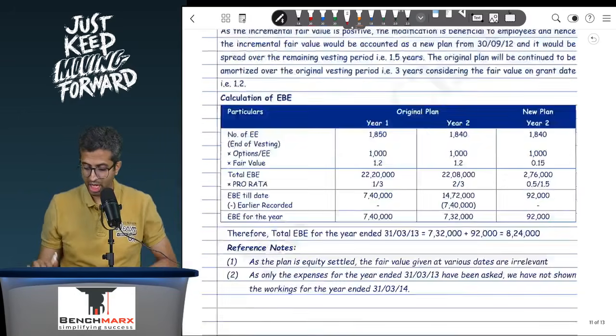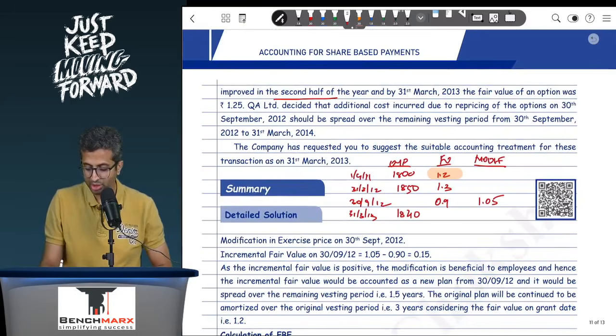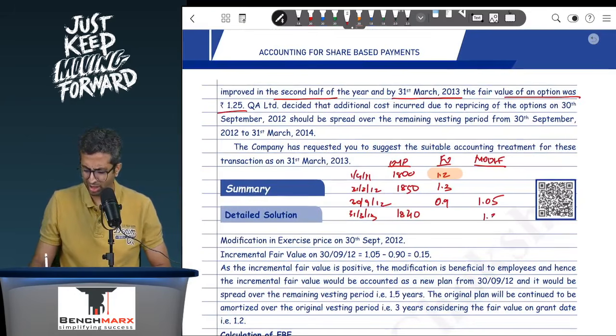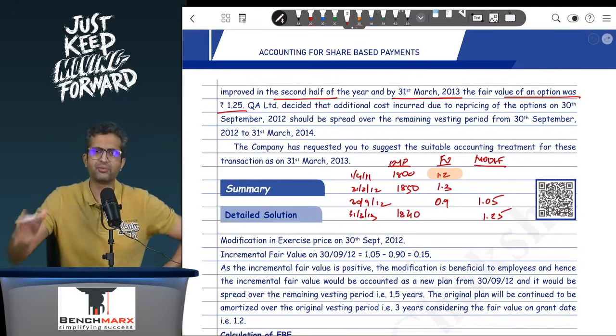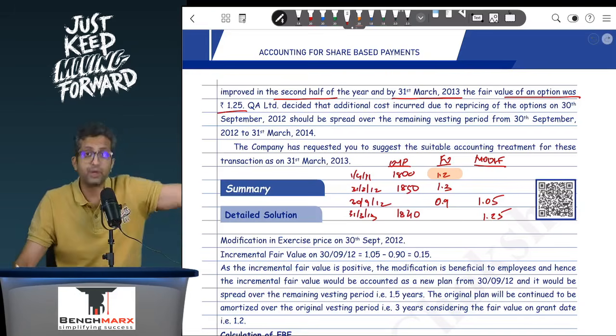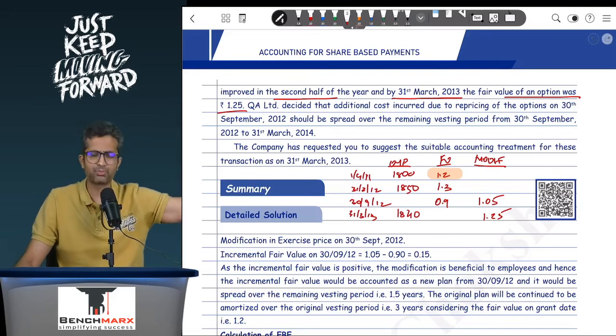Trading conditions have subsequently improved in the second half of the year, and the fair value of the option was now 1.25. Now that does not really matter. The value may go up to 1.25, but all of these don't really matter. Okay, because you will continue at the fair value on the grant date. For the first plan, the grant date is 1st April 2011.